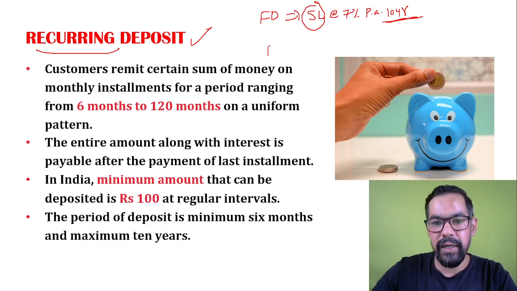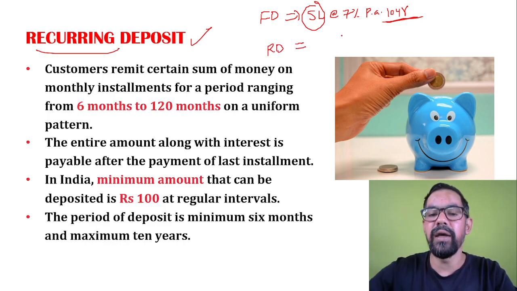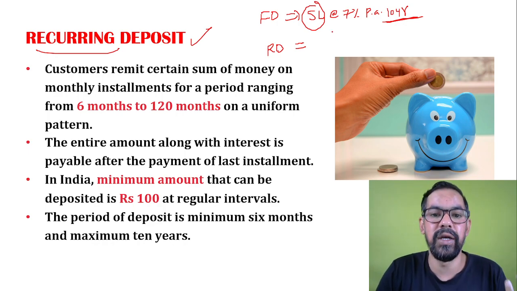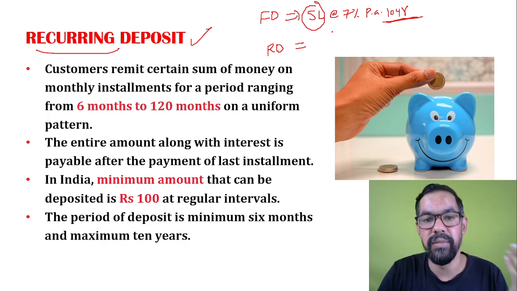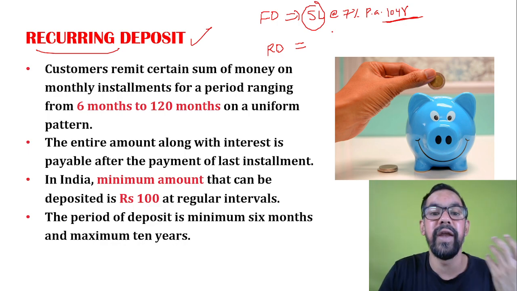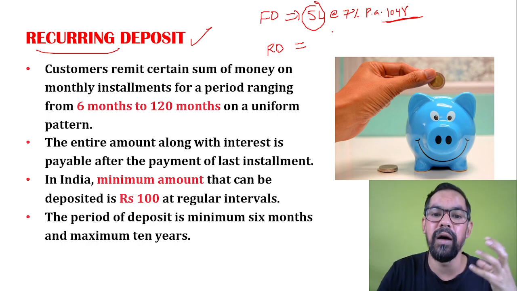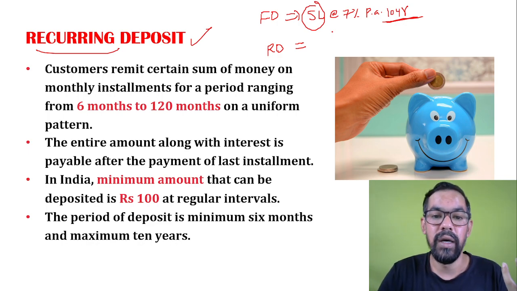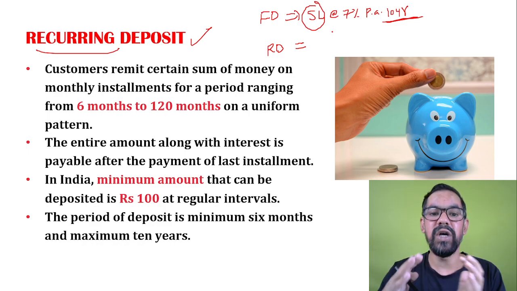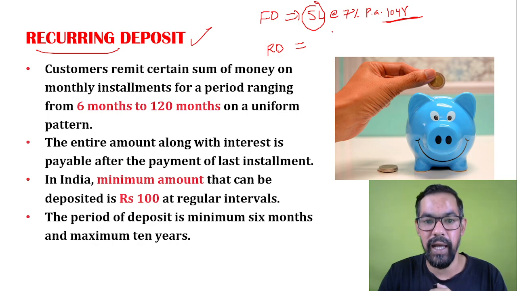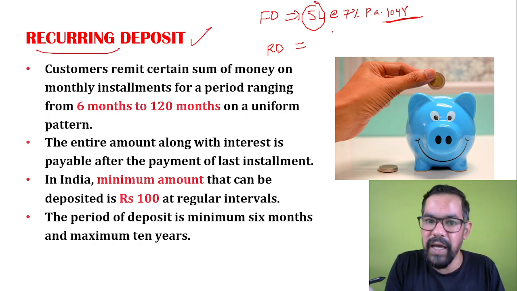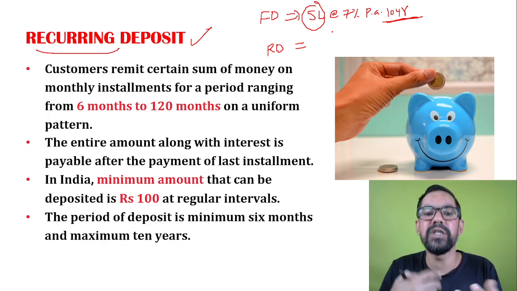In case of RD, recurring deposit, let's say you recently got employed with some bank or some other organization. Now you plan your finances: after 10 years you'll buy a house, or a car, or go for further studies and so on. So after 10 years, let's say you need 15 lakh rupees. You start investing from today itself because you do not have 5 lakh rupees in your hand, so you start with small savings.